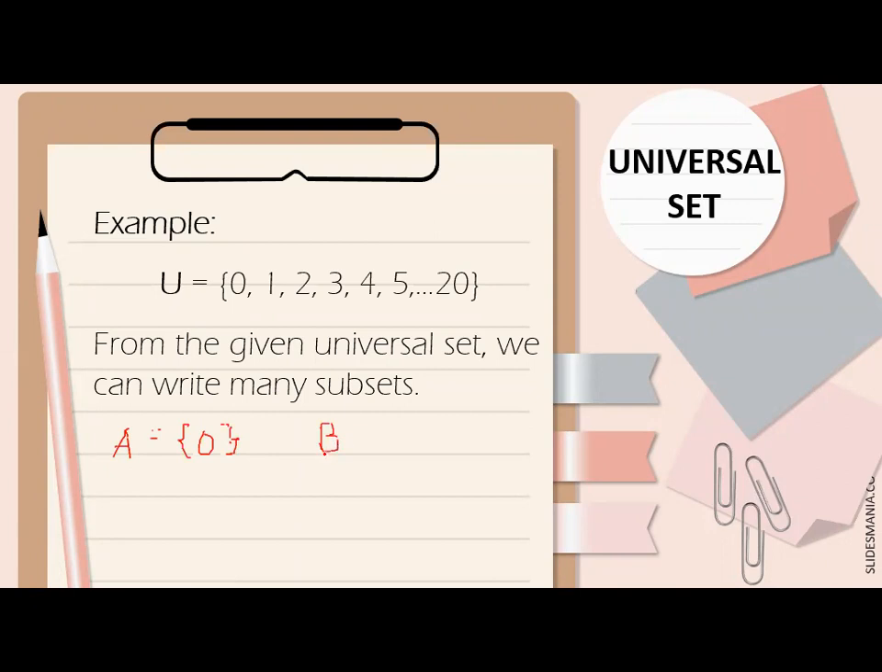Okay, halimbawa, let's say B. We have, let's say, yung mga even numbers. Okay, so we have 2, 4, 6, 8, 10, 12, ano pa, 14. Then, 16 hanggang maabot natin yung 20. 18. Okay? So that is, ay, bakit hindi ko sinama yung 20?